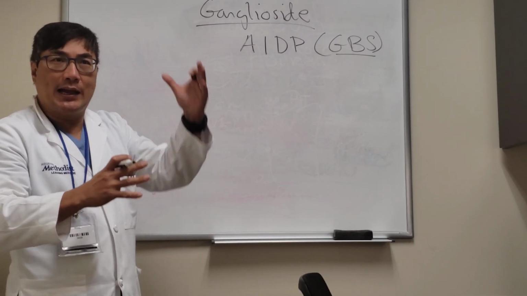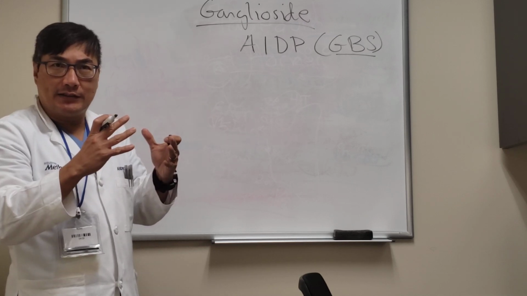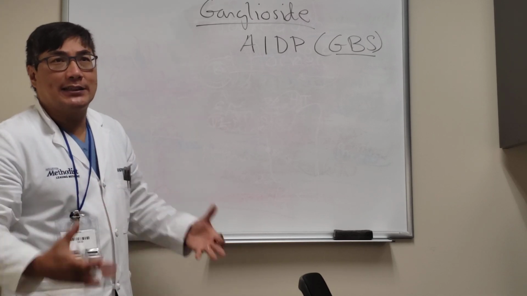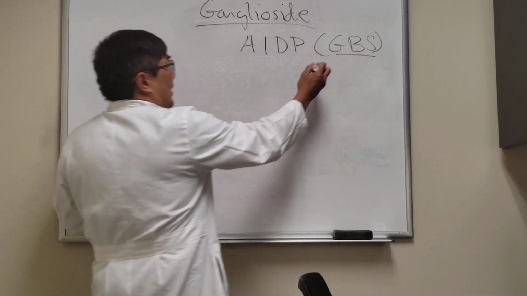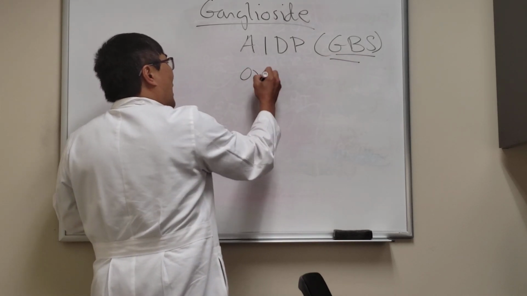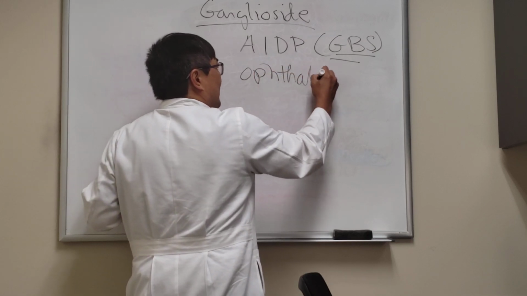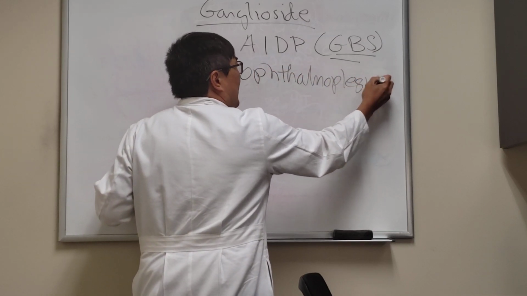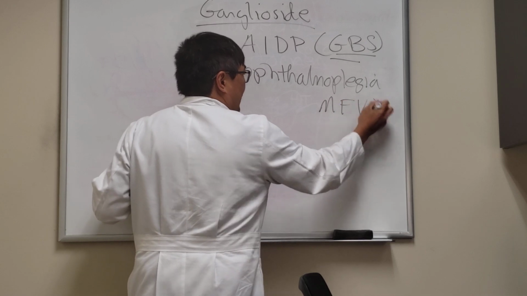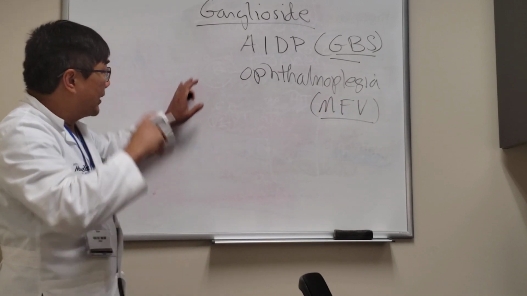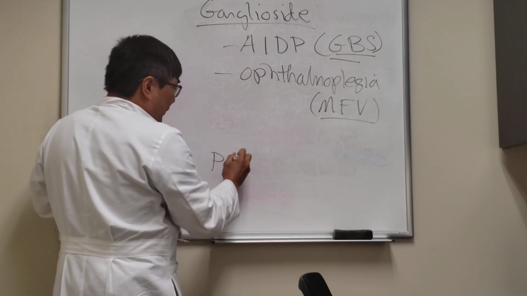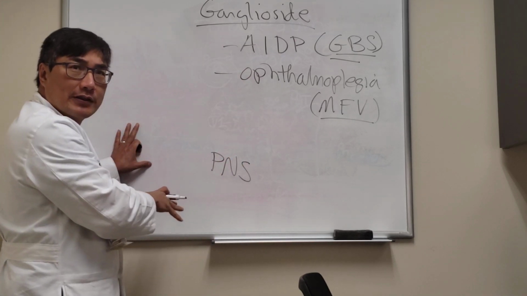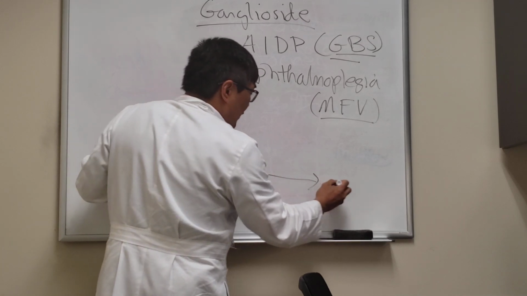albuminocytologic dissociation, high protein, low CSF cell count, ataxia, areflexia, and an ascending polyneuropathy with a negative MRI scan. So that eponym is Guillain-Barré. When you have the ophthalmoplegia with that, we call that the Miller-Fisher variant of Guillain-Barré.